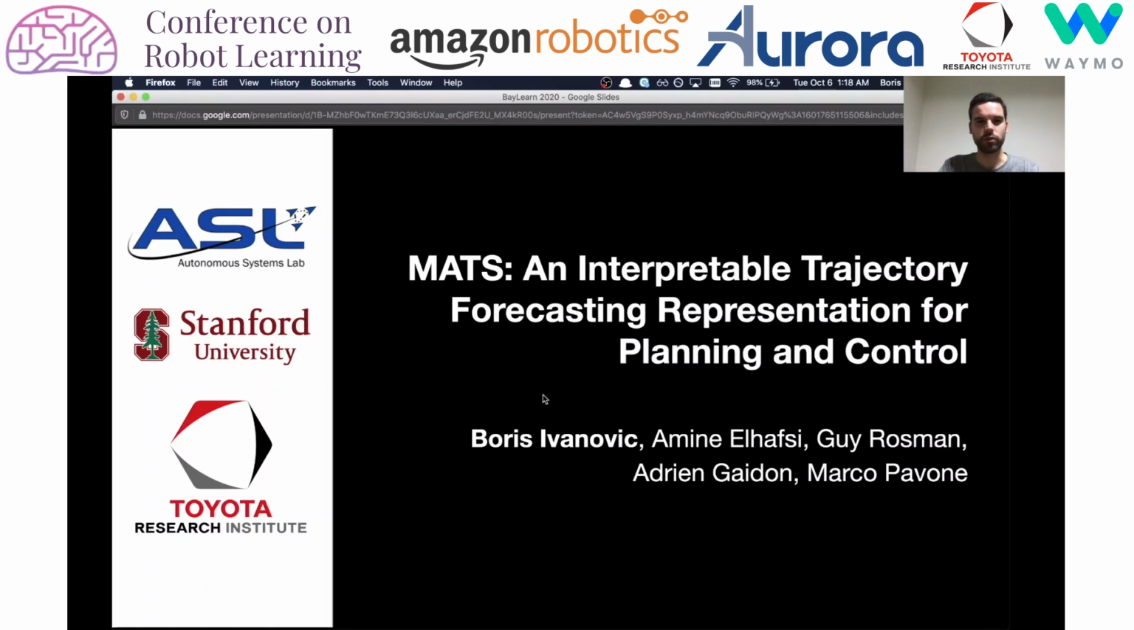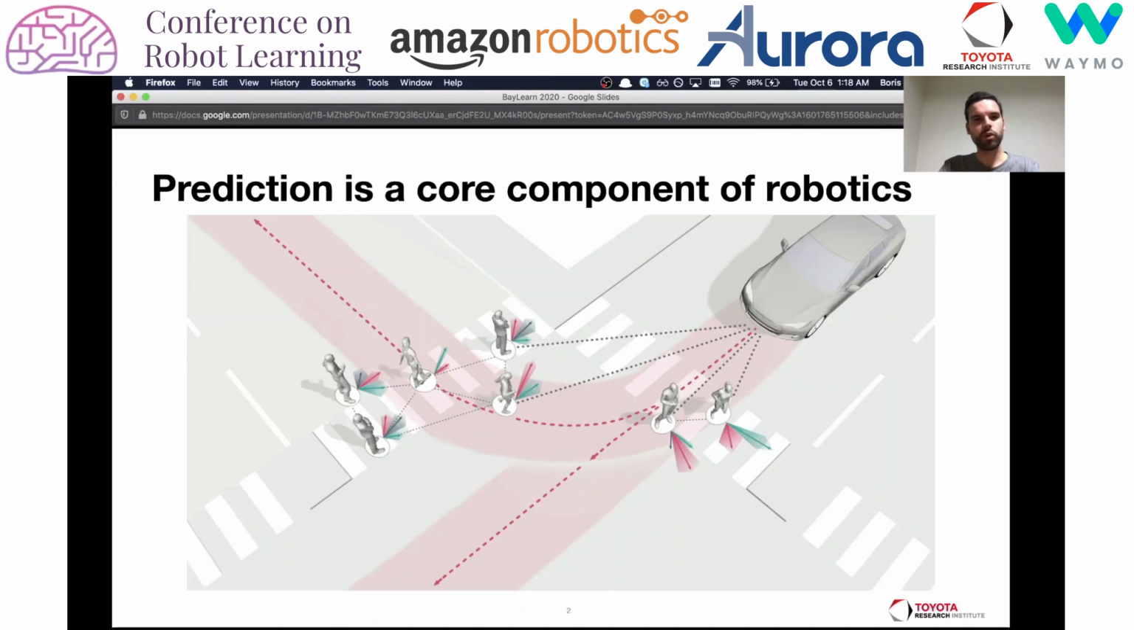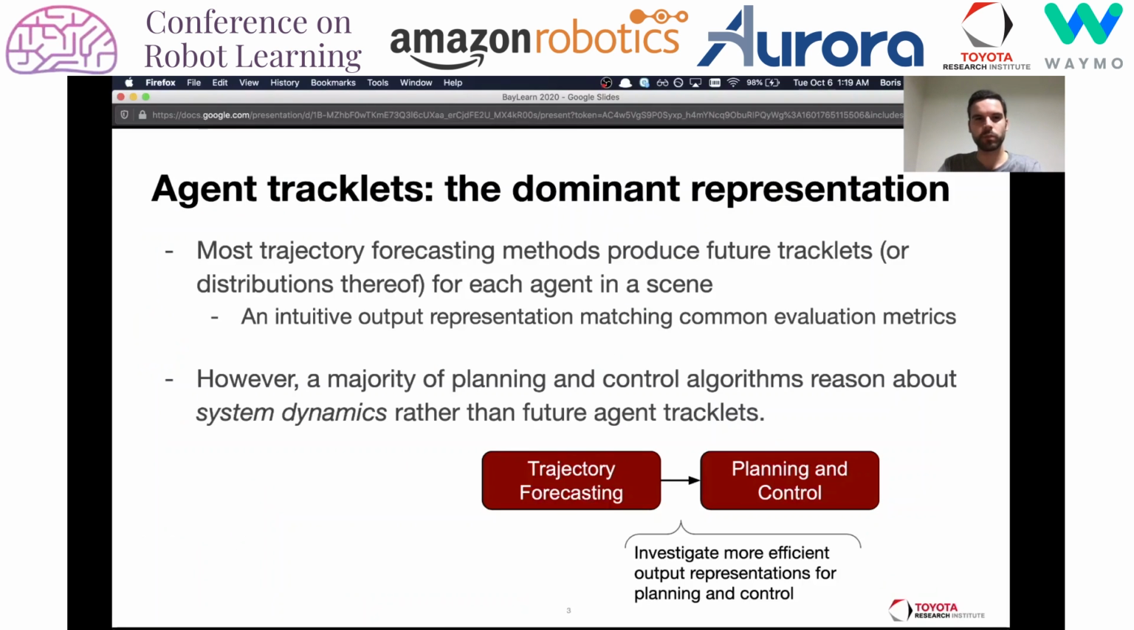Prediction is a core component of modern robotic systems, especially those that interact with humans such as autonomous vehicles. A notable use case is informing downstream motion planning and control modules, making them more proactive and interaction aware. Currently, most trajectory forecasting methods produce future tracklets or distributions thereof for each agent in a scene. This is an intuitive output representation that matches common evaluation metrics.